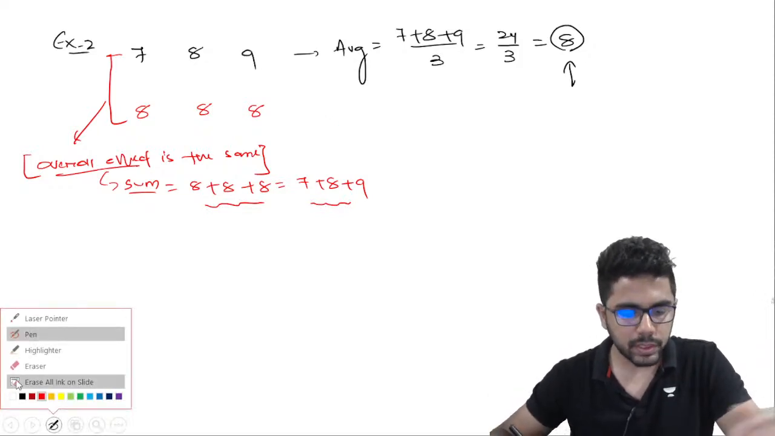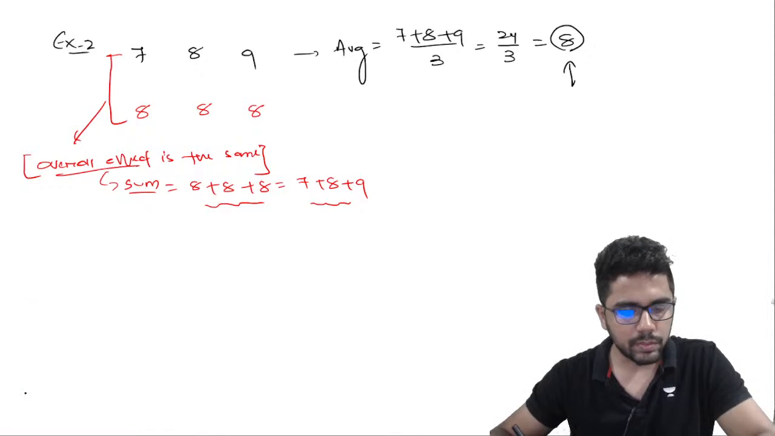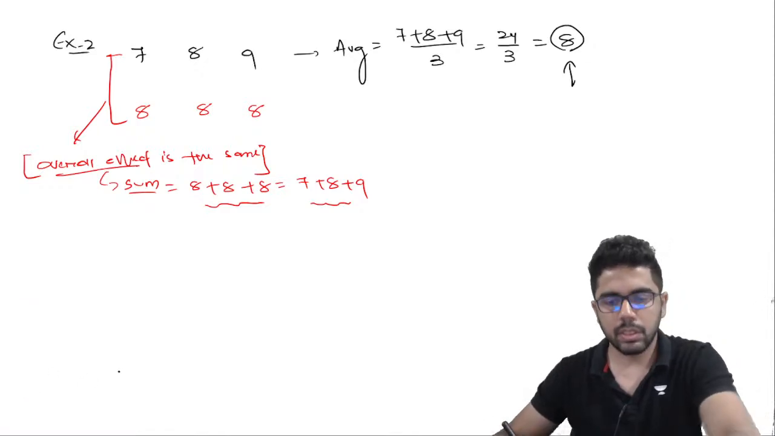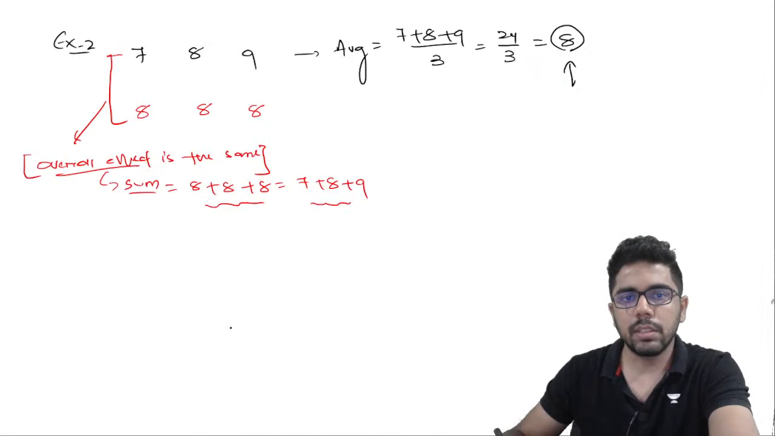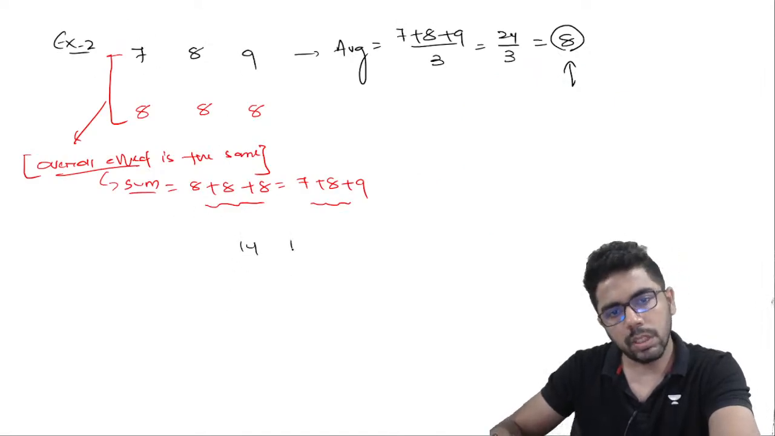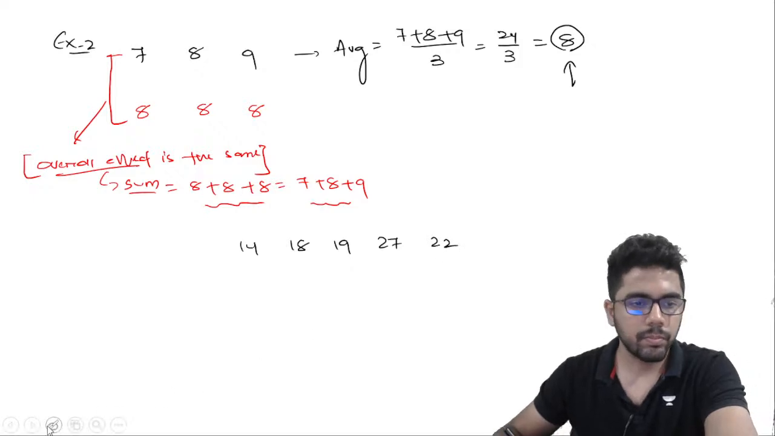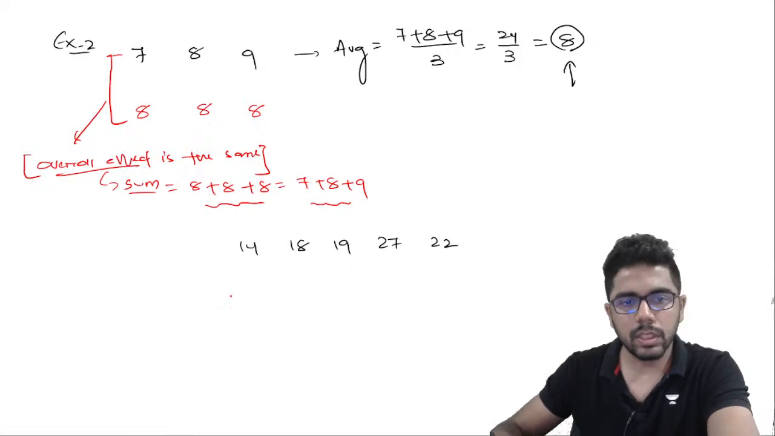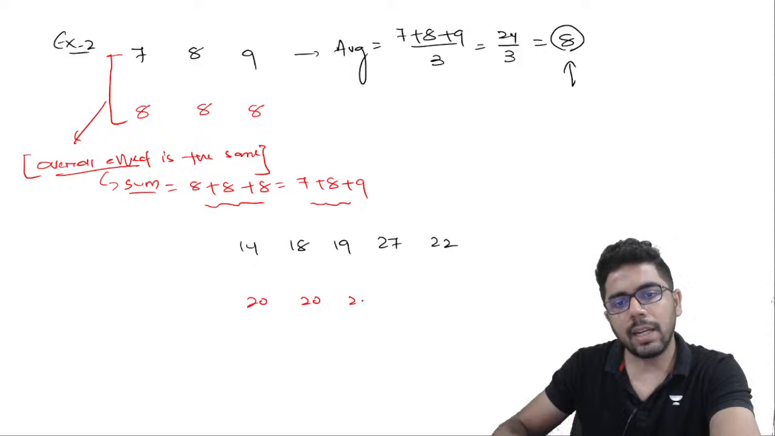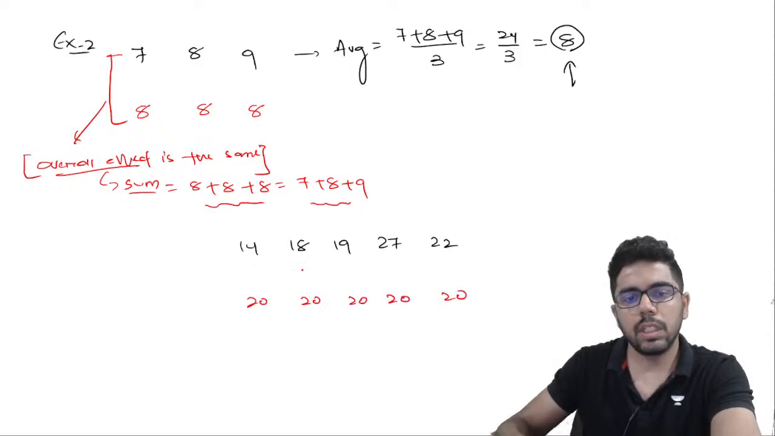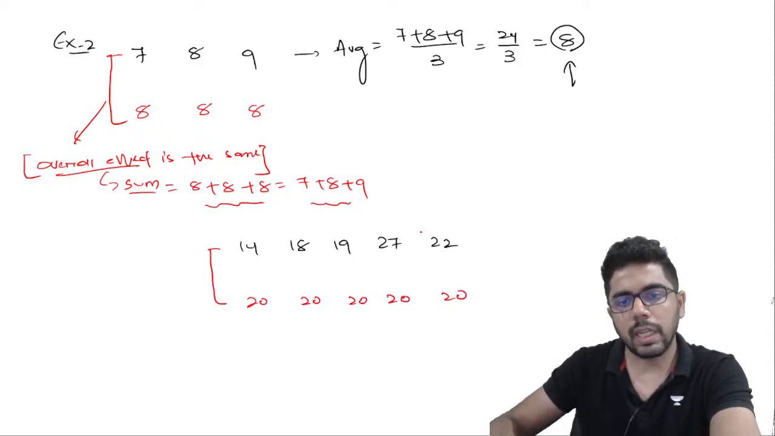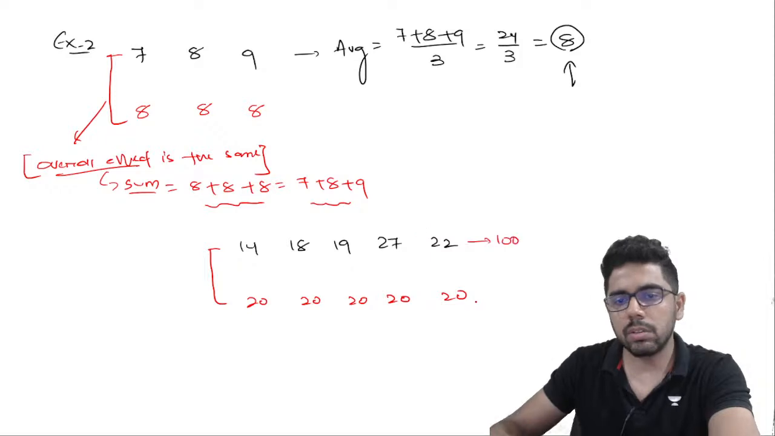If I repeat the previous example that we had taken, let's take a look at the previous example जो अभी किए थे: 14, 18, 19, 27 and 22. So instead of writing all this, if I write the average 5 times, still the overall effect is the same. यहाँ पे भी sum is 100. Here also the sum is 100.